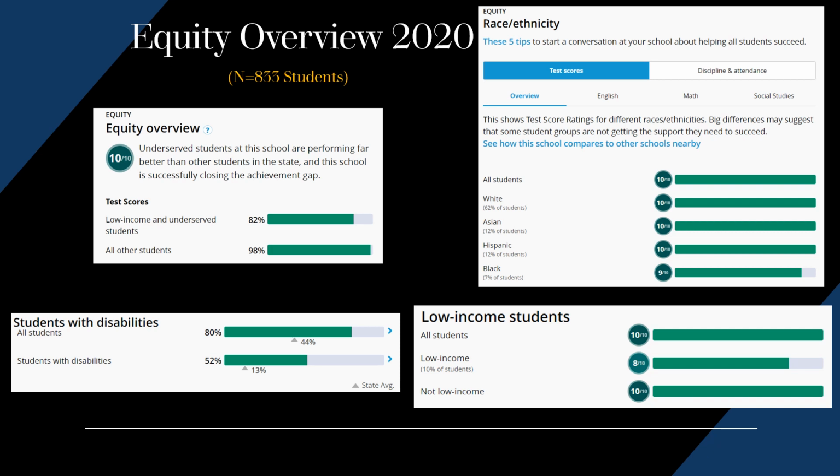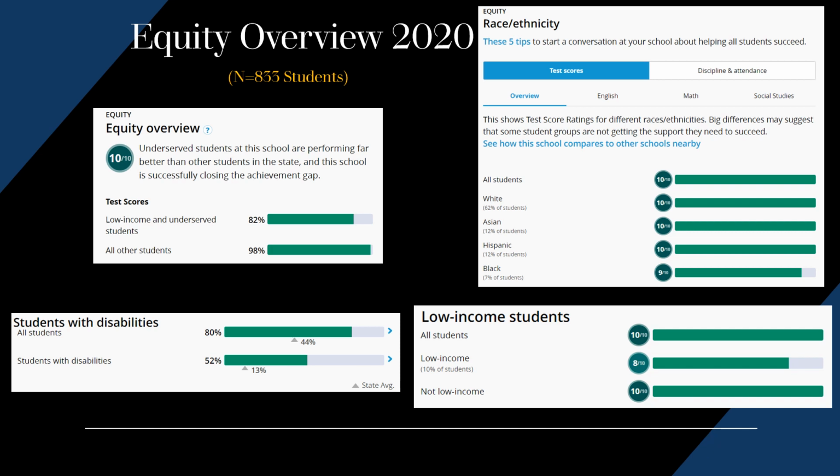The equity overview for 2020, we were at 10 out of 10. Low income and underserved students are performing far better than other students in the state, and we are successfully closing the achievement gap. All other students are at 98%, performing far better than other students in the state. Students with disabilities: all students in the school are performing at an 80% rate, but students with disabilities are performing at only a 52% success rate.